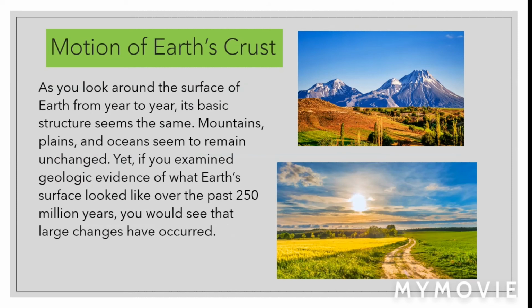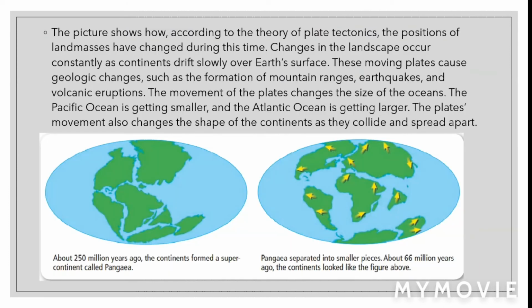Motion of Earth's crust. As you look around the surface of Earth from year to year, its basic structure seems the same. Mountains, plains, and oceans seem to remain unchanged. Yet, if you examine geologic evidence of what Earth's surface looked like over the past 250 million years, you will see that large changes have occurred.